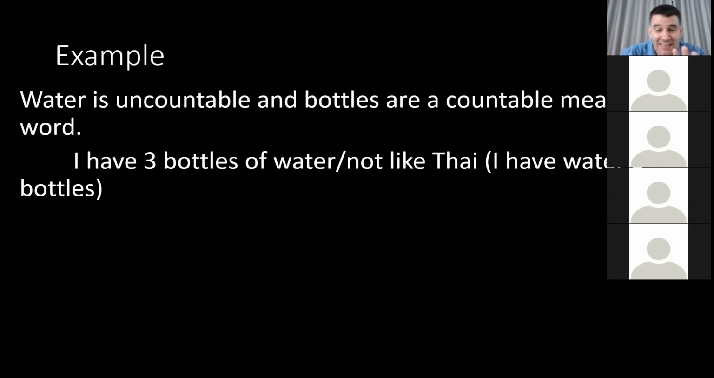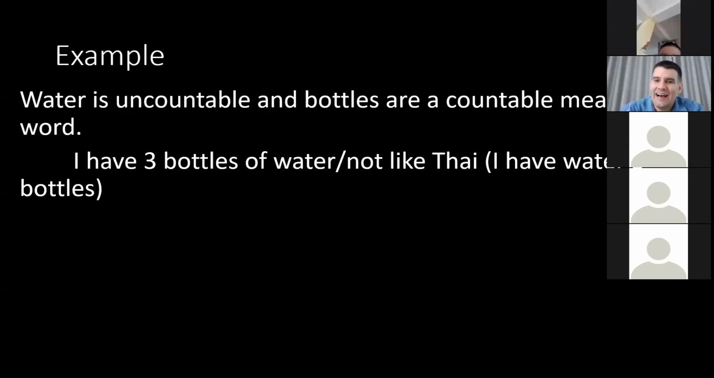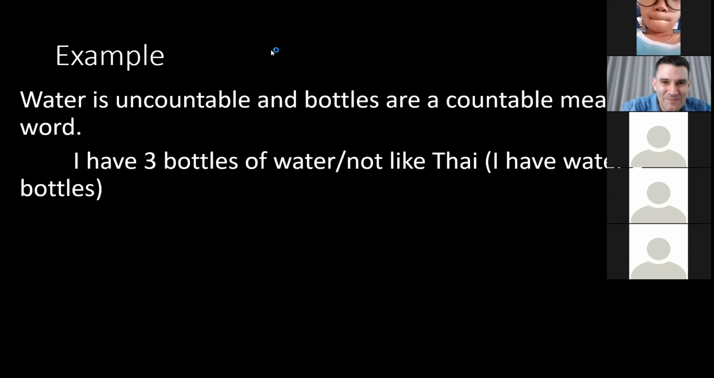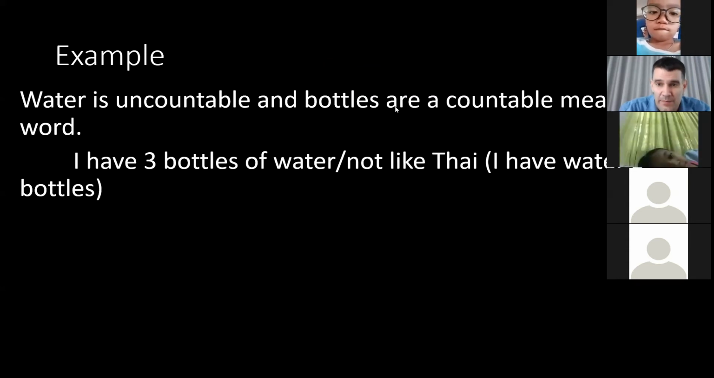So this is different than Thai, similar, but different. In Thai, you would say, I have water 3 bottles. ฉันมีน้ำ3 ขวด. But in English, you will say the number and the measure word first. So ฉันมี3 ขวดน้ำ, of น้ำ. You don't have a word "of" in Thai. So, I have 3 bottles of water.